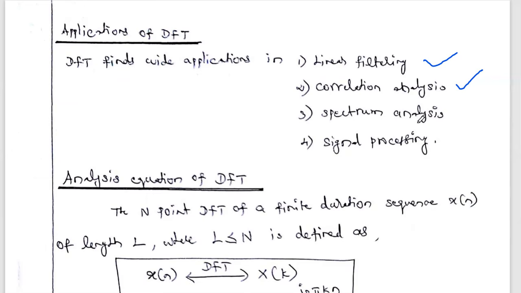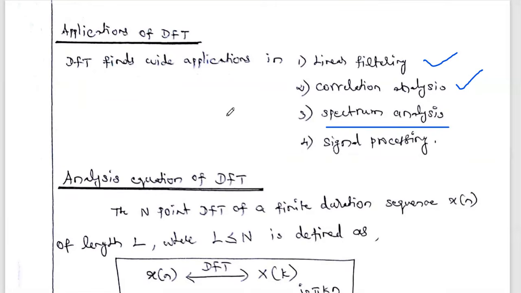The third thing is spectrum analysis. What is the aim of the Fourier transform? It is to convert the time domain signal x of n into a frequency domain signal. Why do we convert the time domain into the frequency domain? In order to draw the frequency spectrum, since the frequency domain representation gives more information, that is, what frequency content is present.